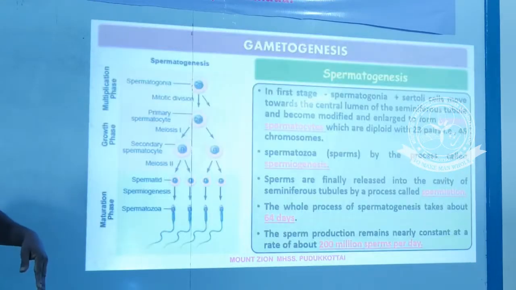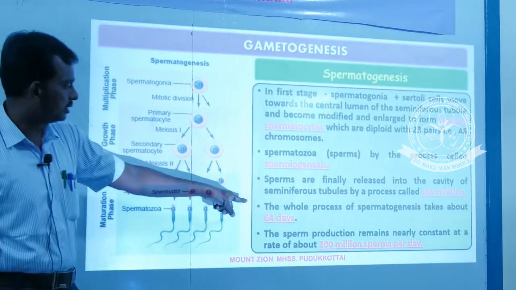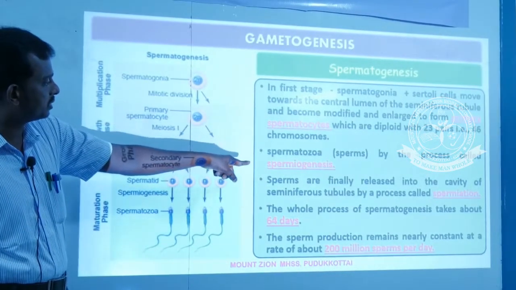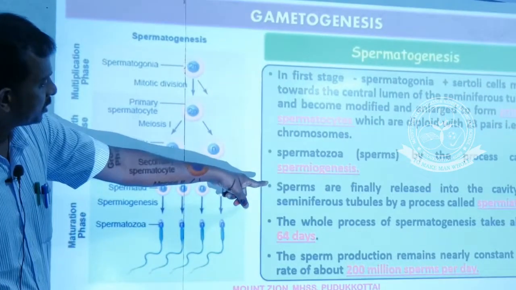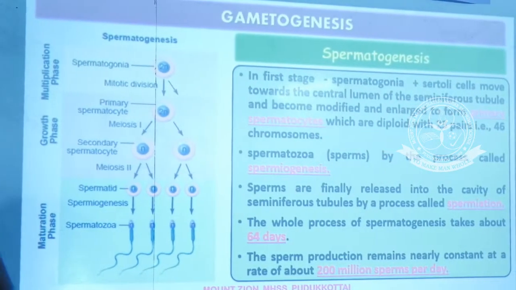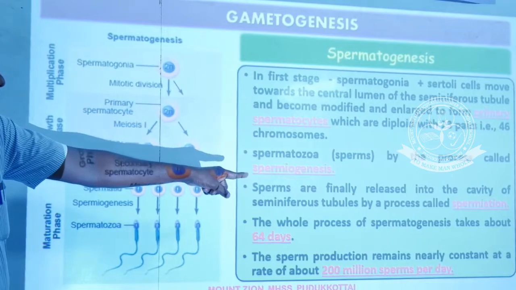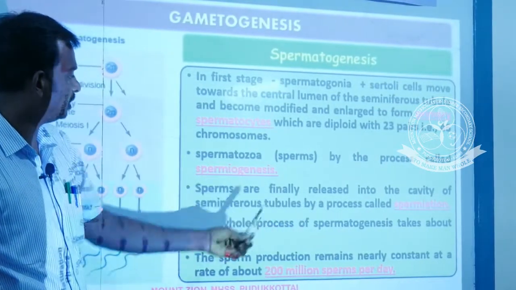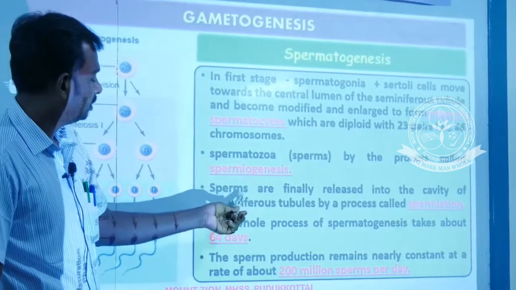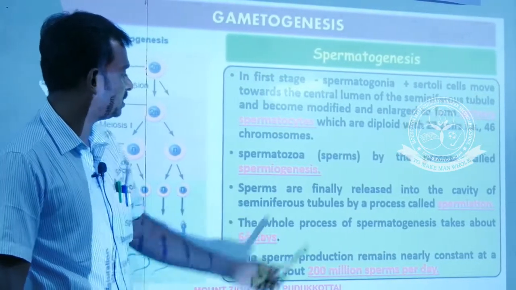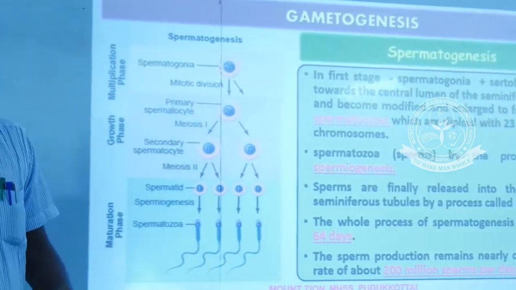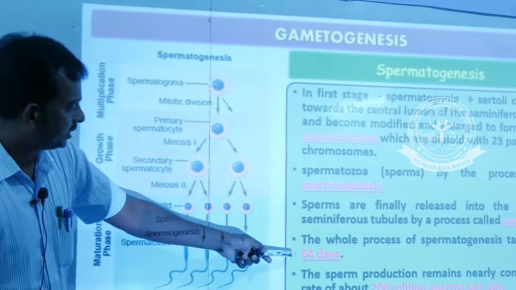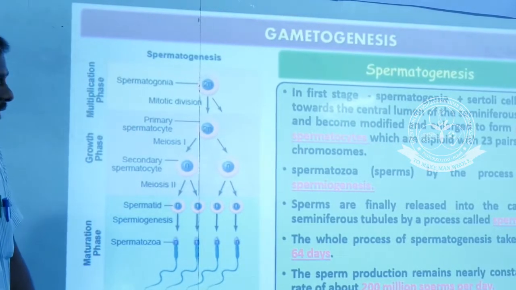This is the most important 1 mark question. The sperms are finally released into the cavity of the seminiferous tubules. The process is called spermiation, the release of sperm into the seminiferous tubules. The entire process of spermatogenesis takes around 64 days.